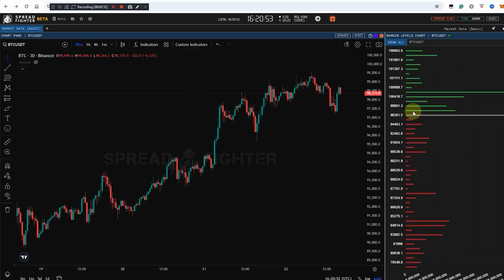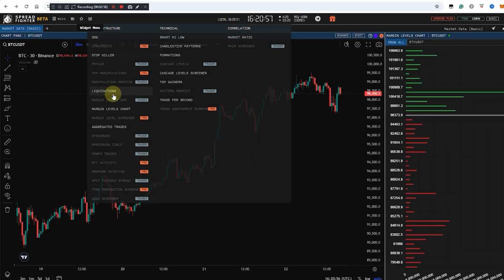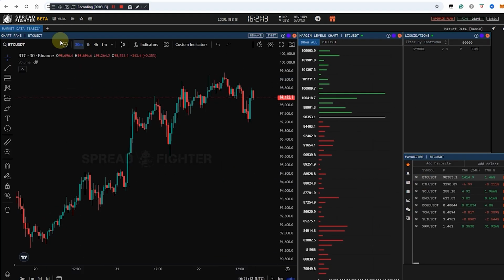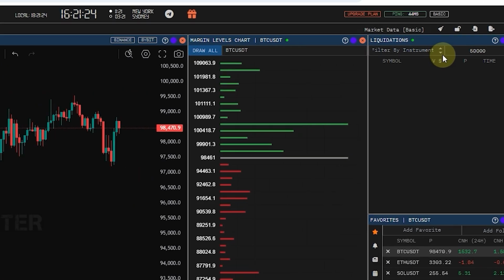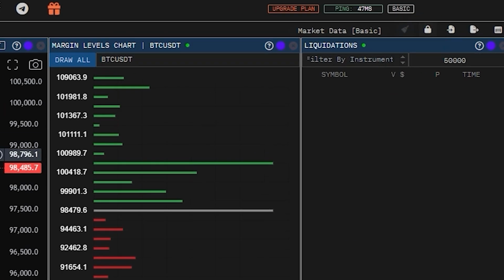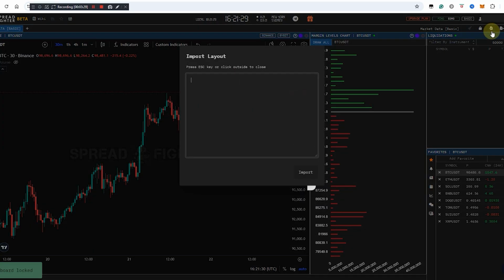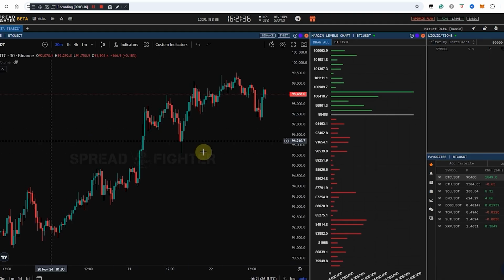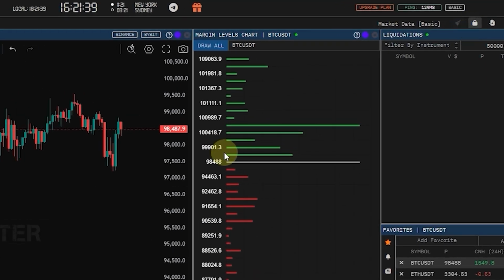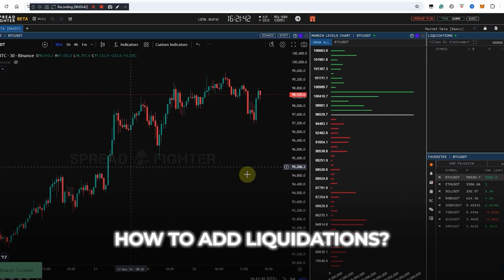How this stuff works, and also we can add, for example, liquidations. And here, additionally, we can add this control panel where we can see our top instruments that we would like to analyze. Okay. And here, I highly advise you to lock it, because in other cases you might move something, or by accident delete something. Just lock it. Good.